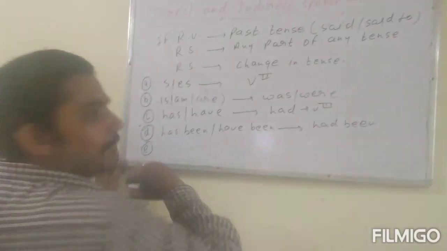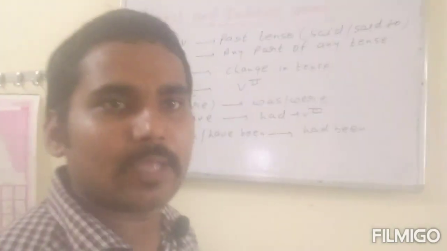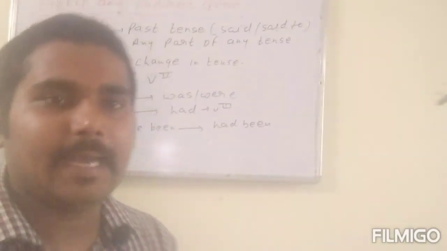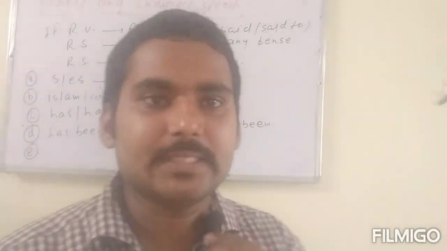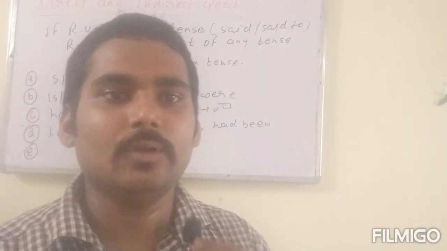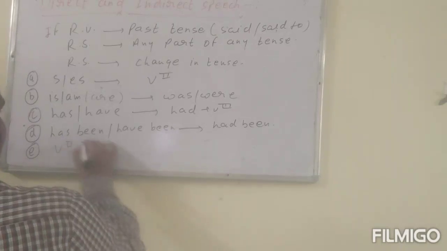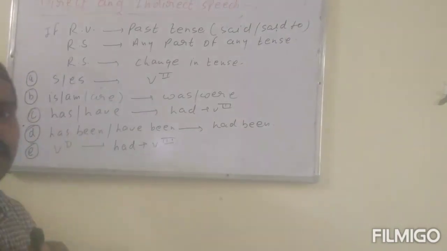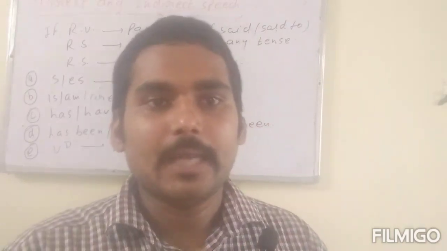Next, simple past. This is very important. We always make mistakes here. Remember, simple past changes into had plus third form. This is the important rule that I want to tell. Second form will change into had plus third form.